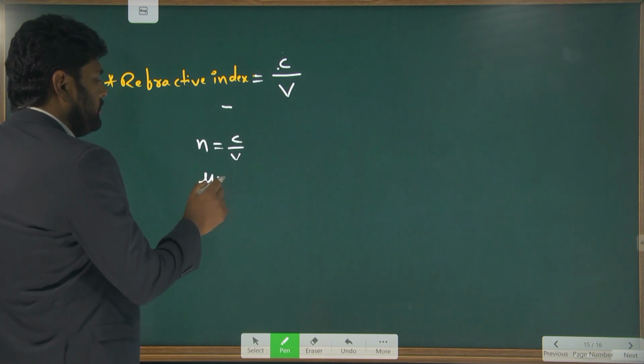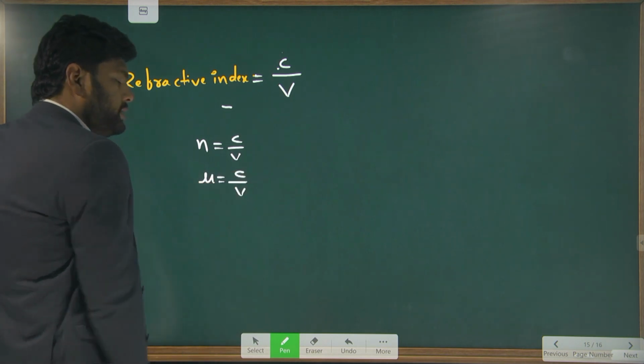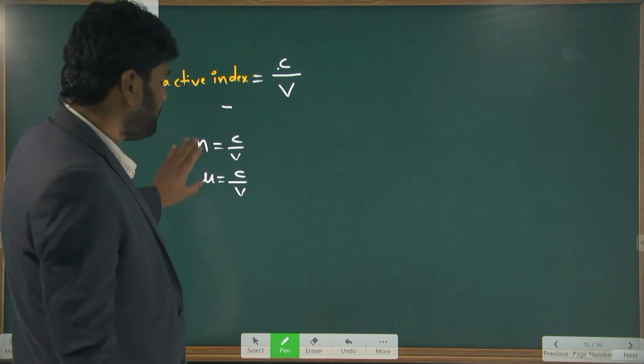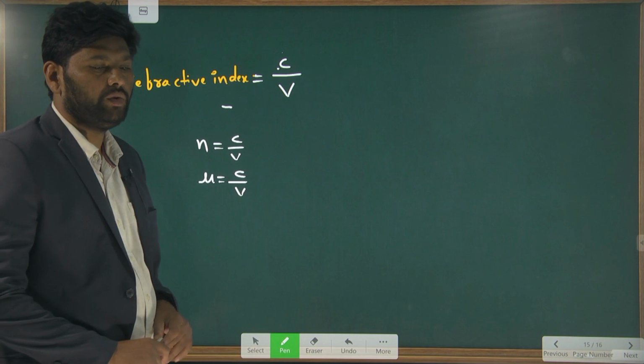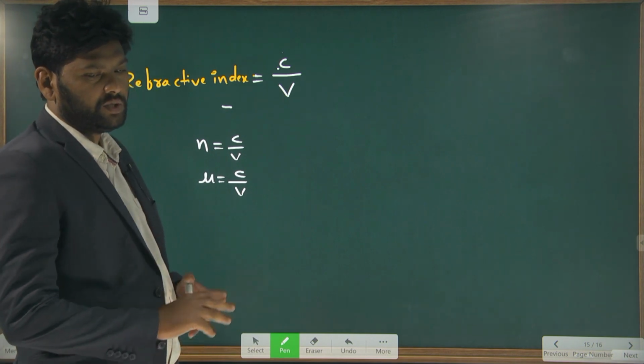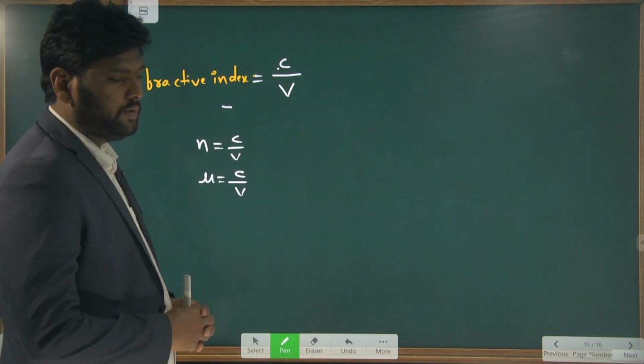Sometimes it is represented with mu, that is also c by v. It is a pure ratio, so it does not have any units.